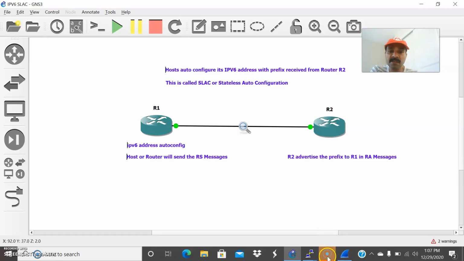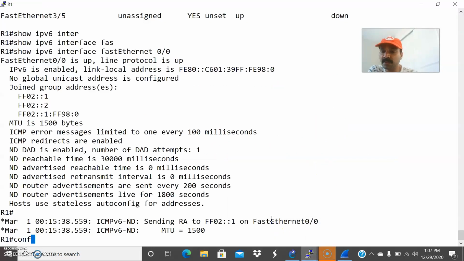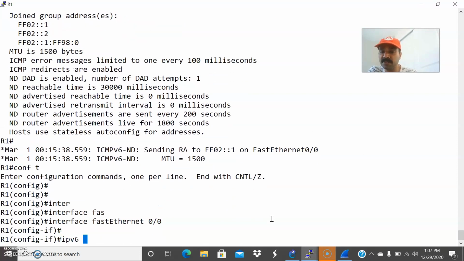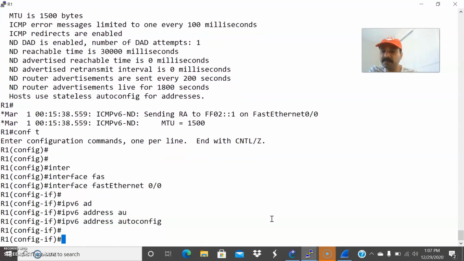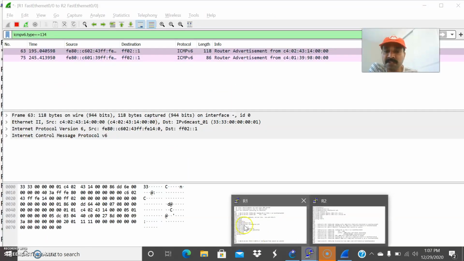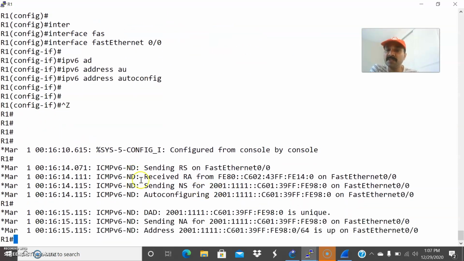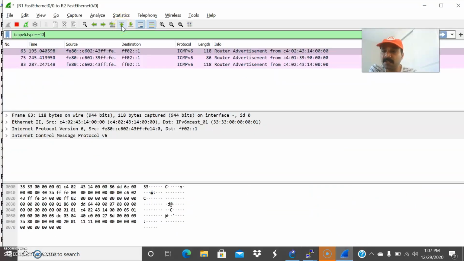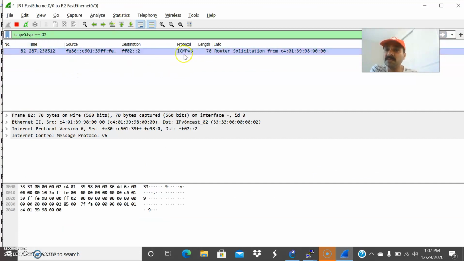I hope you are understanding this. So let us go to R1 and configure the command: interface FastEthernet 0/0, IPv6 address autoconfig. After configuring this command, it will immediately start sending the router solicitation messages. You are able to see here, right, it is sending router solicitation messages and receiving the RA from FastEthernet 0/0. Here you can see the router solicitation packet, and it will receive the prefix accordingly.